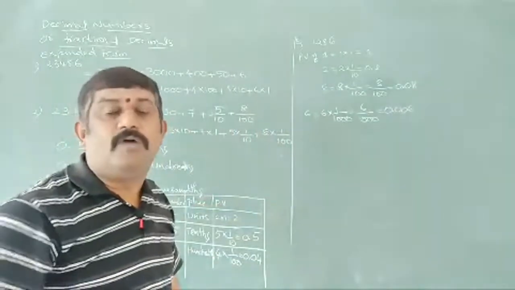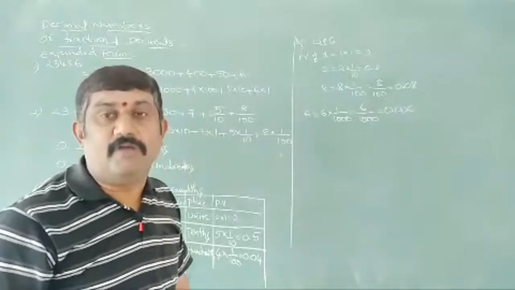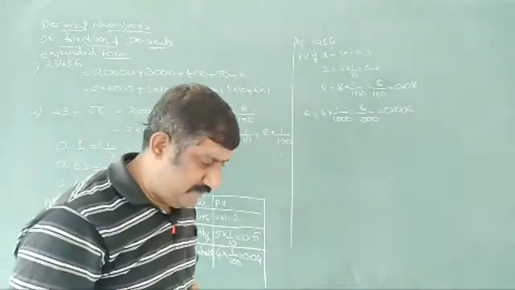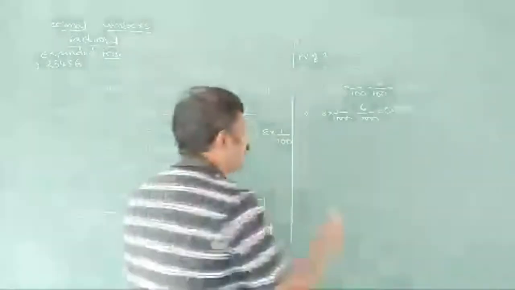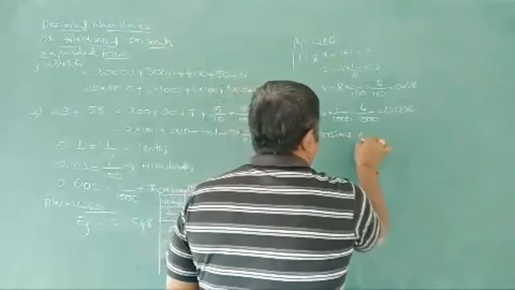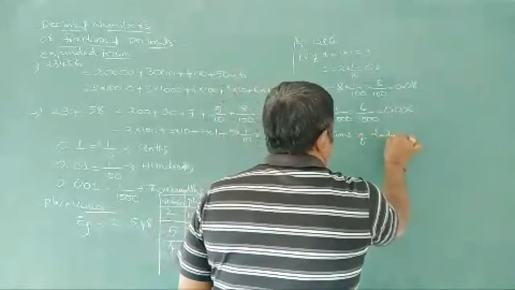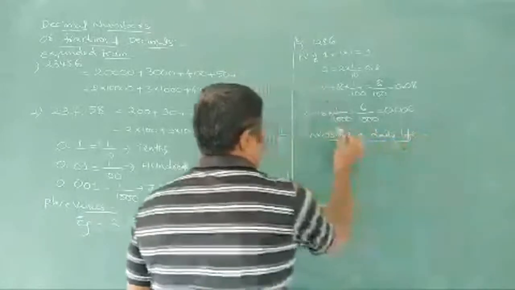Next, what do we have? Some more general usage in our daily life. How are we going to use this? Conversions in daily life.